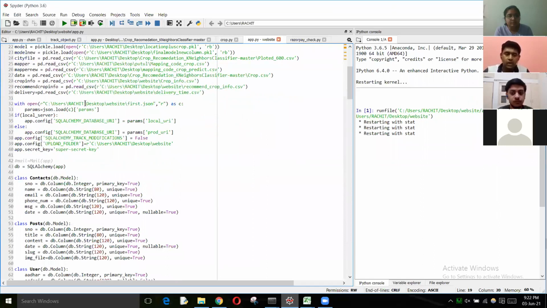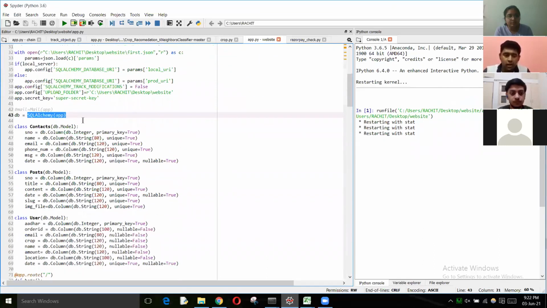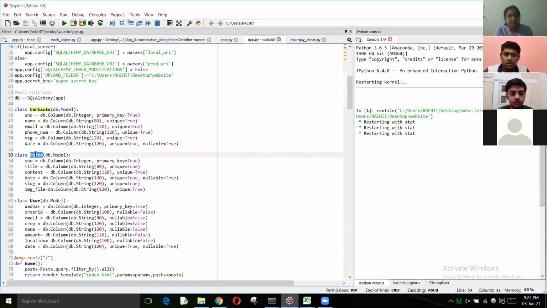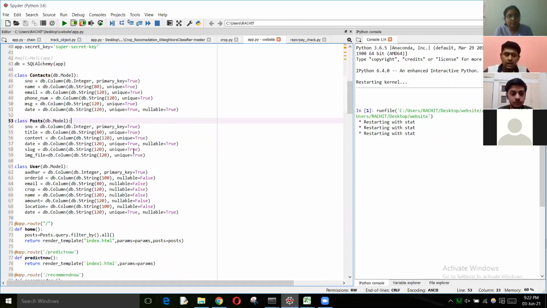Then comes the part of database. So we have used the SQL Alchemy package for connecting a database to Flask, and we will be using 3 tables in our program. This contact table is used to store all the query related information of the customer. This post table is used to store all the blog post information that is shown on the website by the admin. And then we will be using this user table to store all the payment details of the customer.